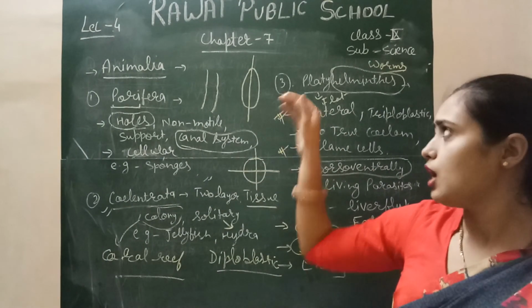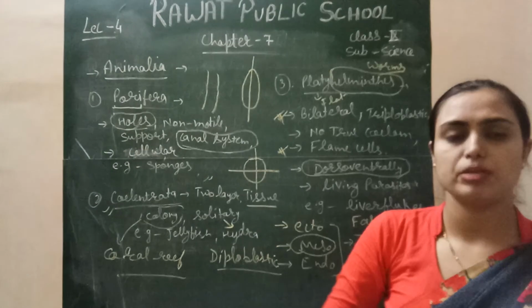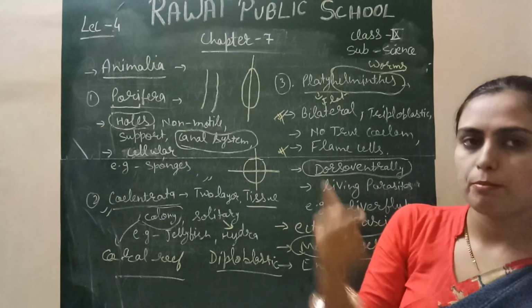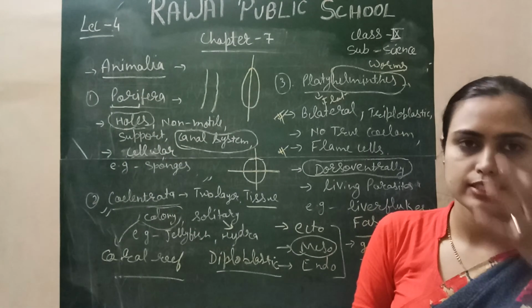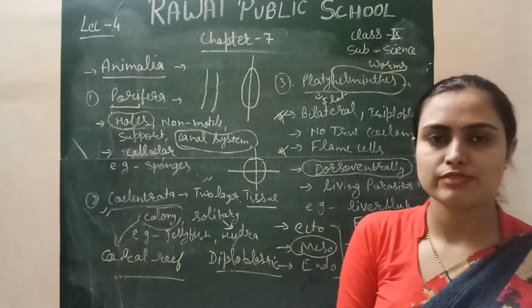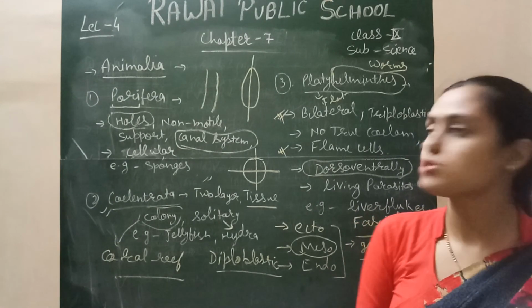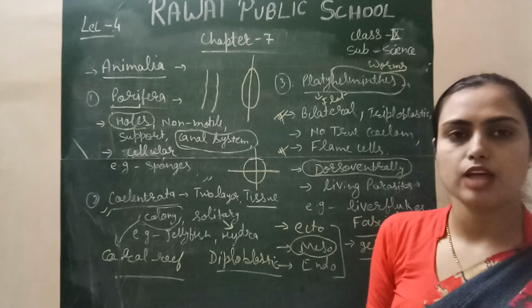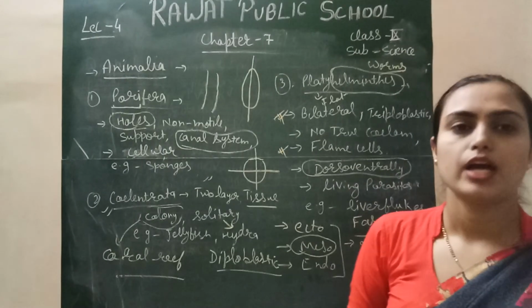Next from the platyhelminths is aschelminths, which is a little bit more complex than the platyhelminths, and so on in the animal kingdom, from the simple to the complex phyla. So we will discuss all these phyla one by one. Today we finished our lecture here only. In the next lecture we will proceed to our next phylum.